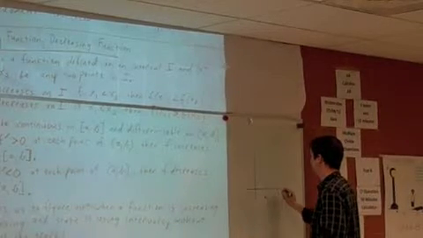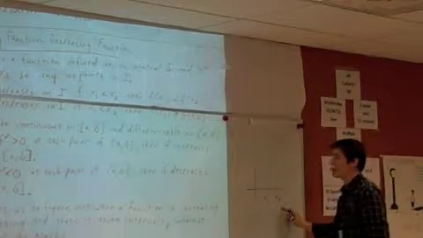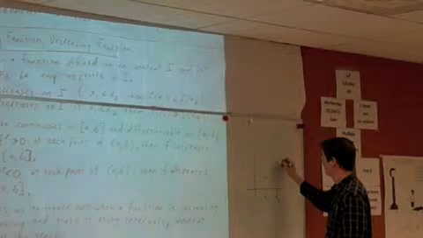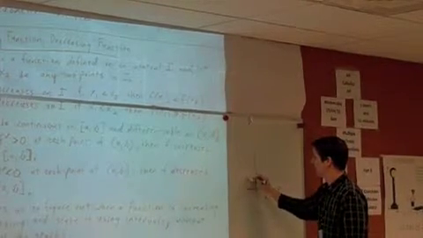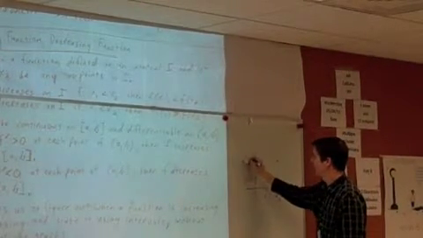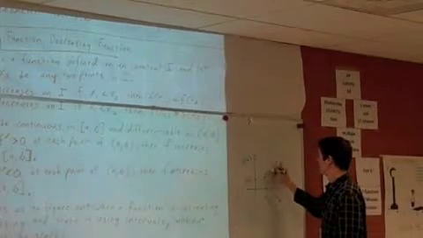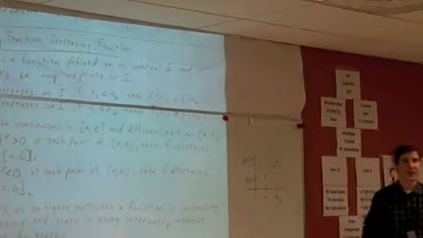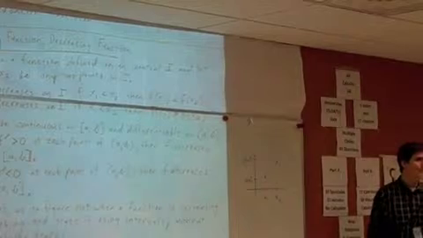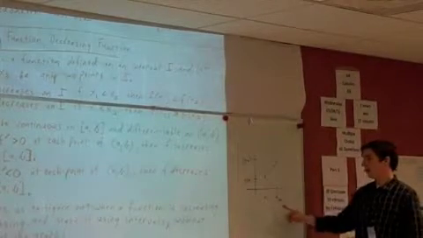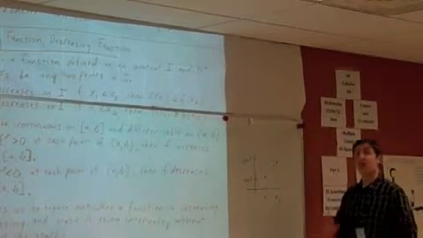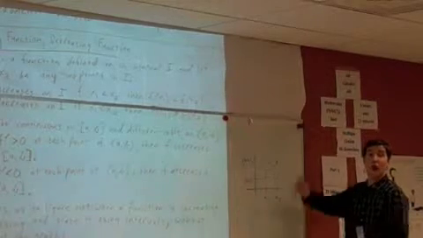There's x1, there's x2. If you're increasing, then the function value at x1 has to be less than the function value at x2. This value is less than this, then this value is less than this, if you're increasing, because as you go right, you're going up.